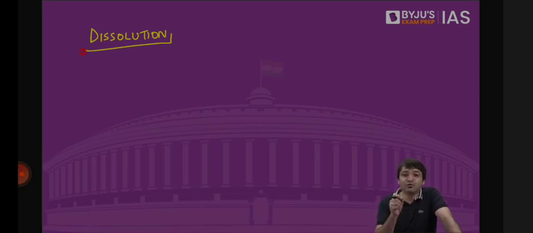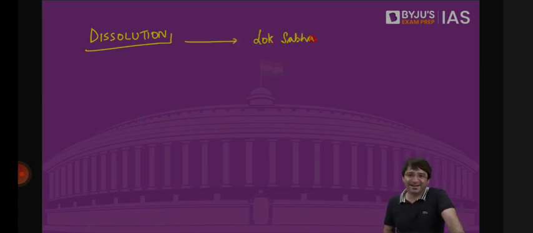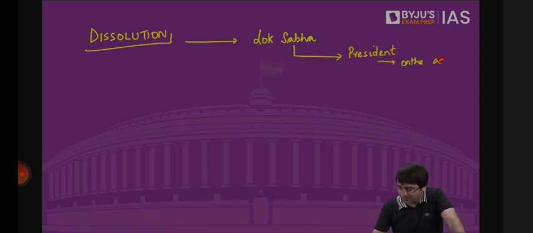As a whole, as an institution, it cannot be dissolved. Because Parliament includes Rajya Sabha as well. And Rajya Sabha is the permanent house of Indian Parliament, not subject to dissolution. What can be dissolved is Lok Sabha, right? And Lok Sabha can be dissolved by the President on the advice of Prime Minister and Council of Ministers.